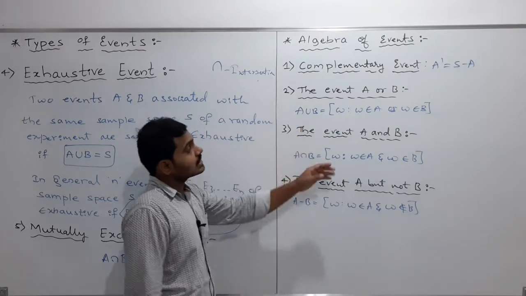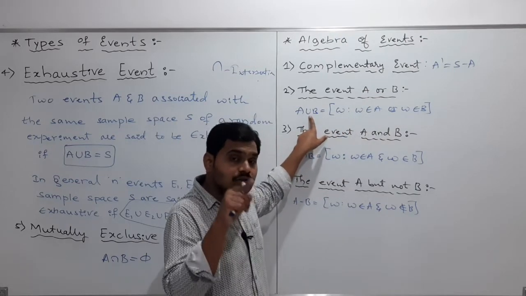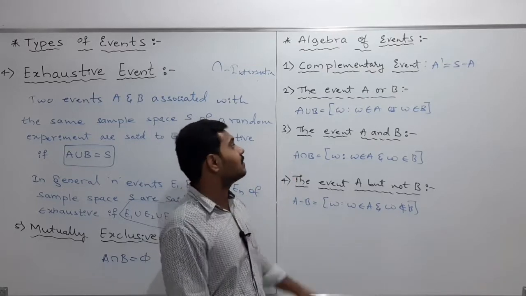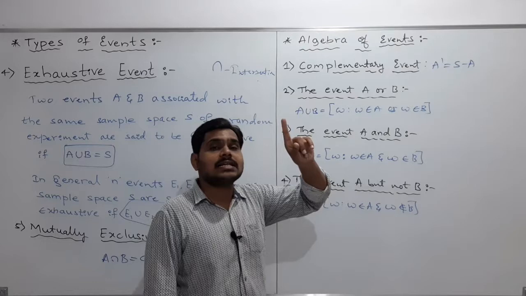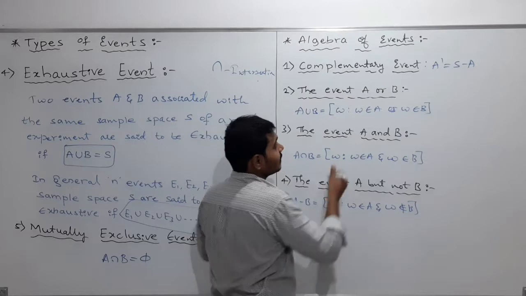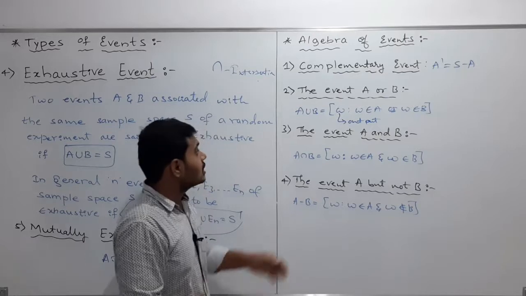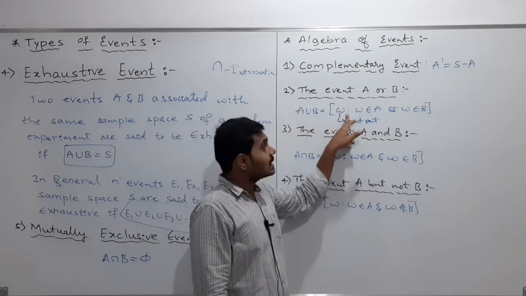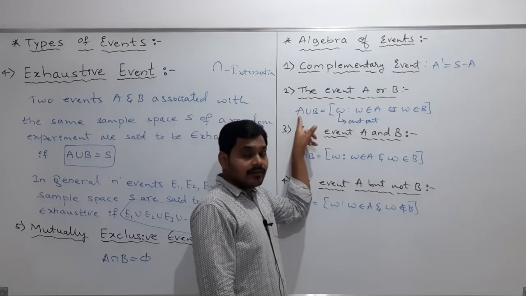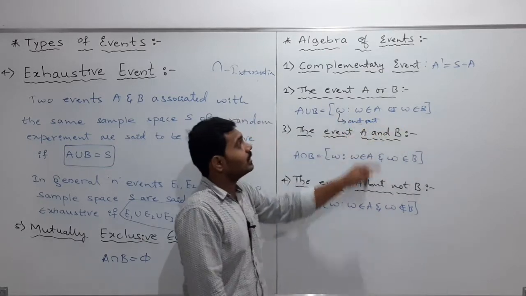Clear? Next, my students, the event A or B. For the word "or" we should use union. These we all discussed in the sets topic. I am using the same here, the only difference being that A and B are events. So what does A union B mean? It is the collection of all omega, where omega is the symbol for an outcome, such that omega belongs to A, that is, the outcome is contained in the event A, or omega belongs to B. So this is your A or B.